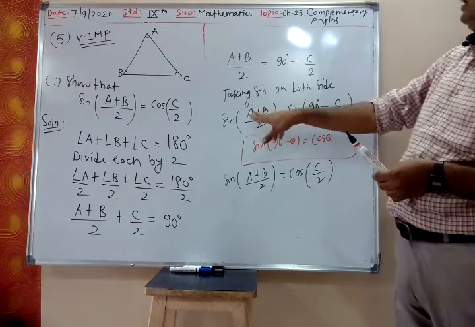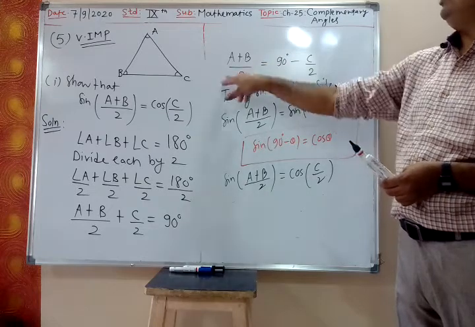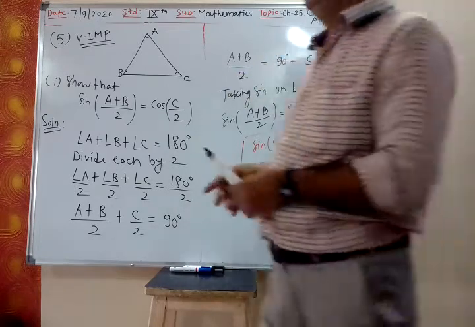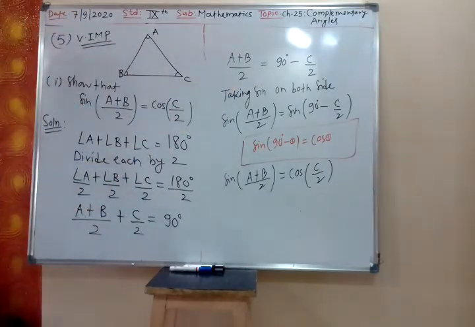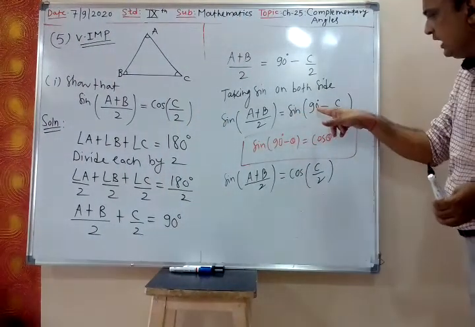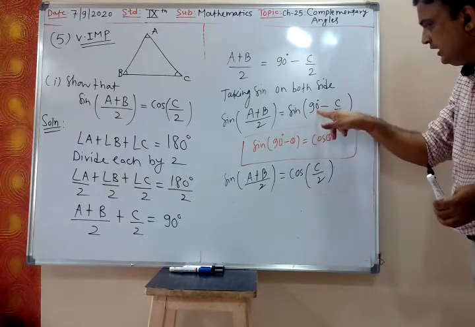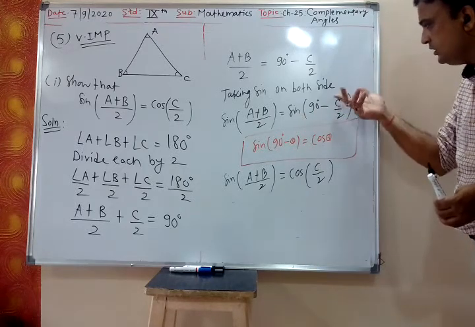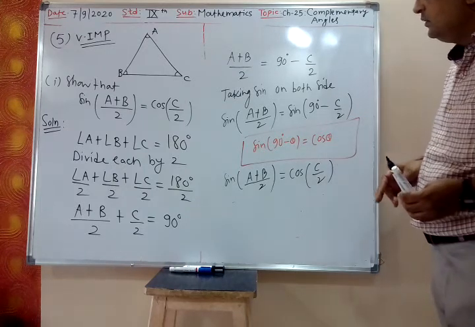No, I have taken sine on both the sides. Sine of 90 minus theta is cos theta.